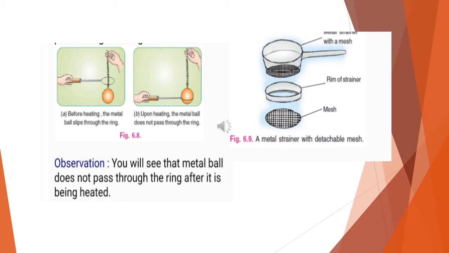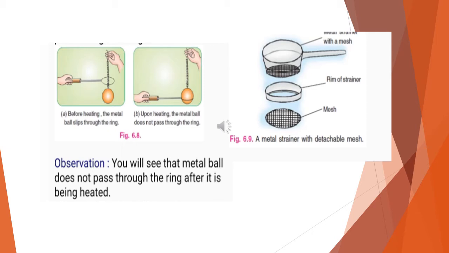You need a ring and ball apparatus. When you put the metal ball on the ring, it just slips through the ring. But if you heat the ball for some time and then put it on the ring, what will you observe? You will see the metal ball does not pass through the ring after it has been heated.